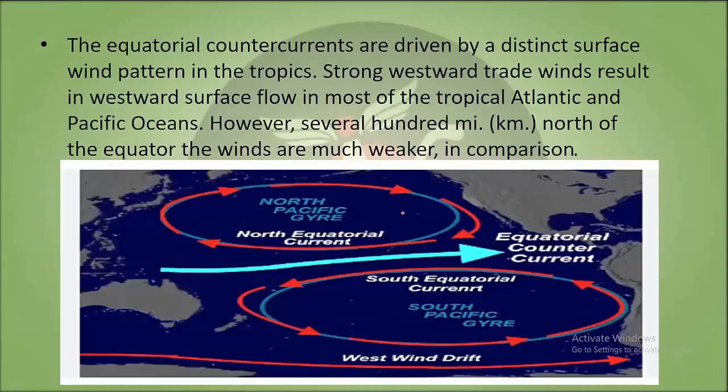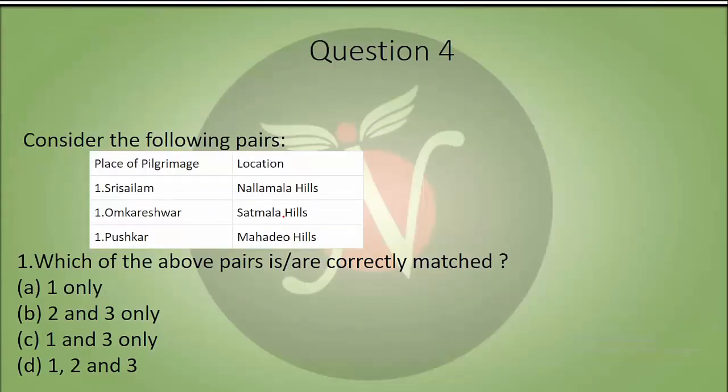We'll see the explanation. The equatorial countercurrents are driven by a distinct surface wind pattern in the tropics. Strong westward trade winds result in the westward surface flow in most of the tropical Atlantic and Pacific Oceans. However, several 100 km north of the equator, the winds are much weaker in comparison. So here is the equatorial countercurrent and it lies between the north Pacific gyre and the south Pacific gyre, or the south equatorial current and the north equatorial current. Therefore the answer was B. Now we will come to our fourth question.